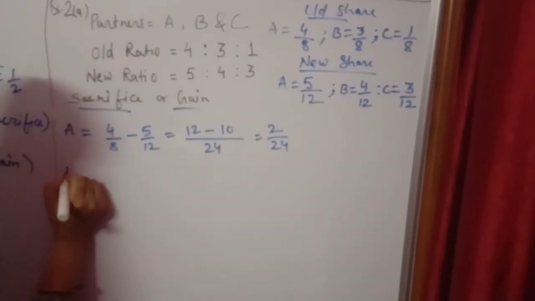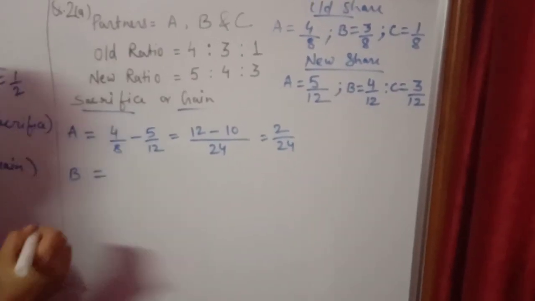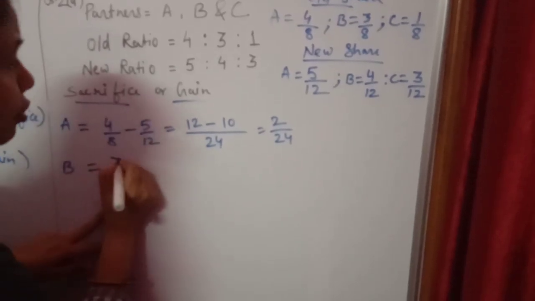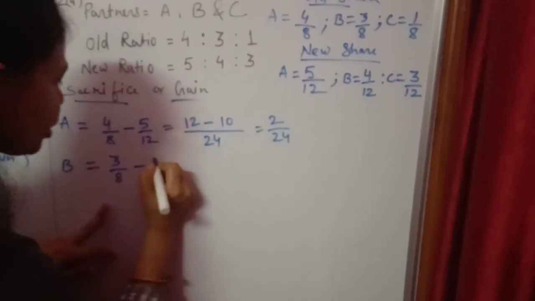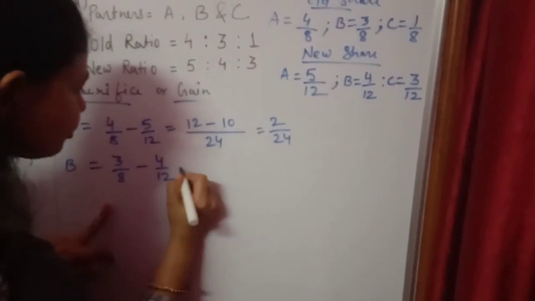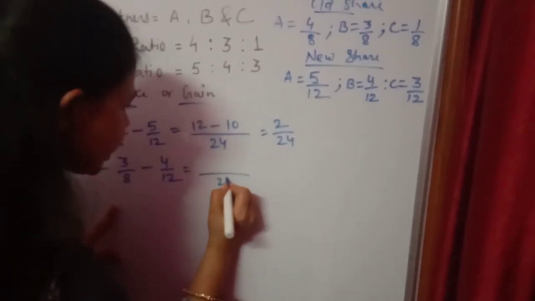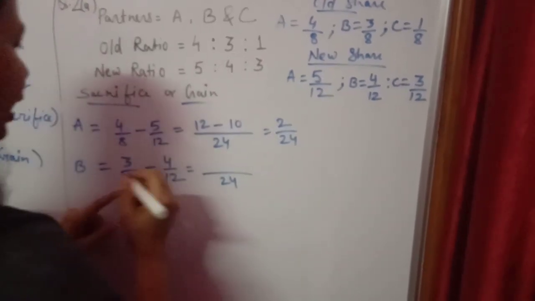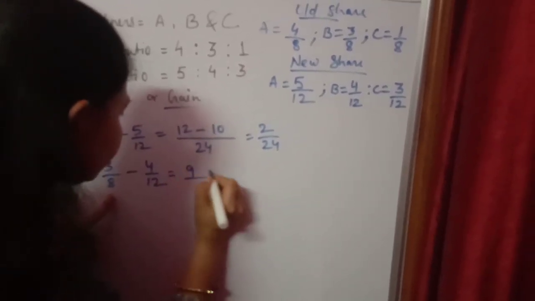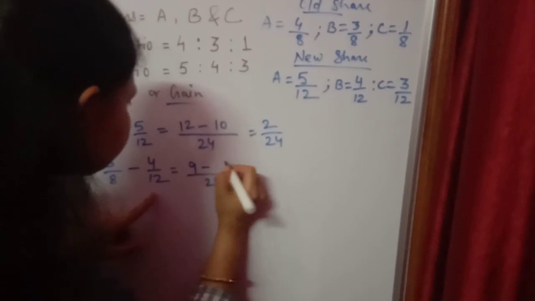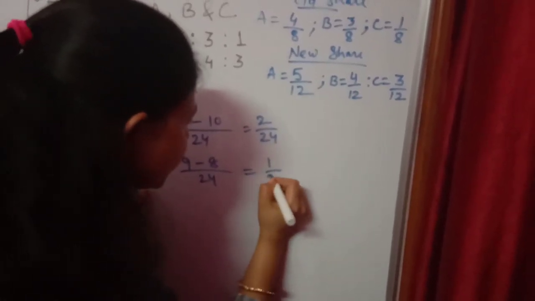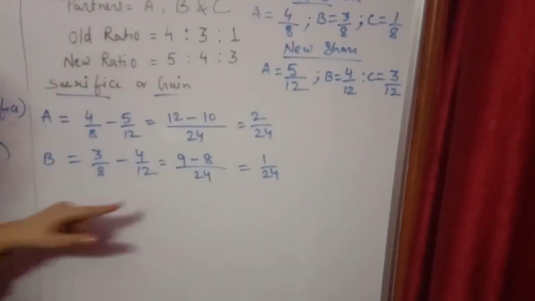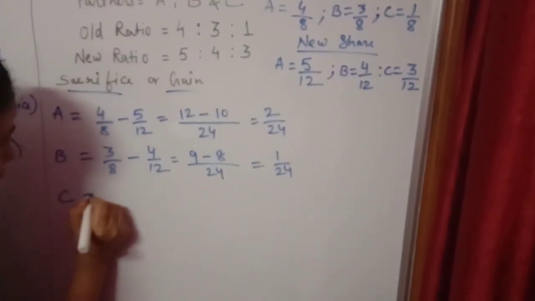Next for B, 3/8 minus his new share 4/12. Again the LCM is 24 and 9 minus 8, the answer will be 1/24.